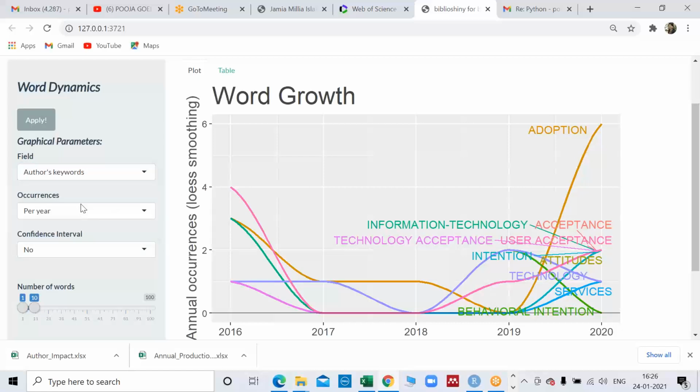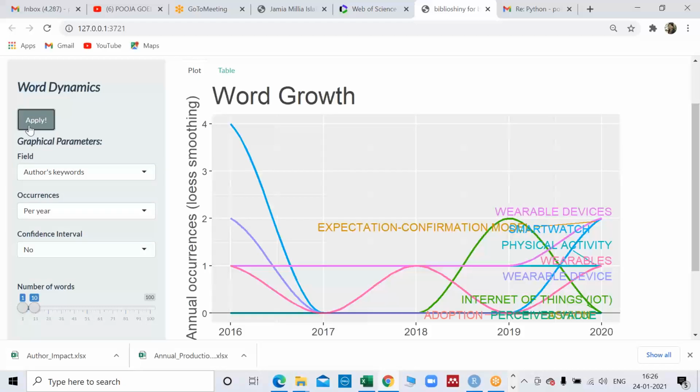If you want to see what authors have started giving as keywords, is there any difference? You can see that. Authors earlier used to give IoT in 2019, but now they are not using IoT much. Now they have shifted to wearable devices, because we are seeing many models of Fitbit and many other devices. This particular wearables is a constant kind of thing. This blue one, I don't know what this is. I think wearables. And this blue has been down, and then smartwatch has peaked again.